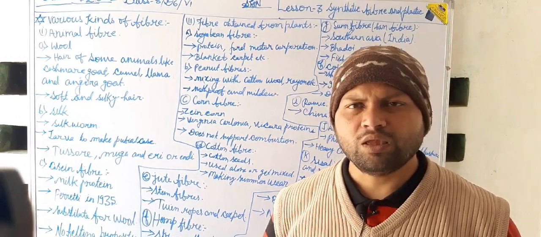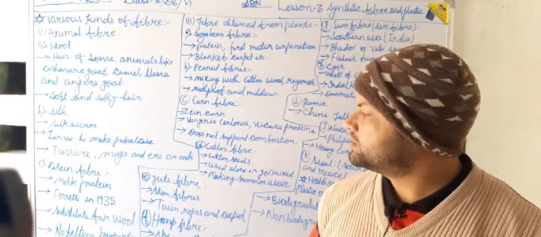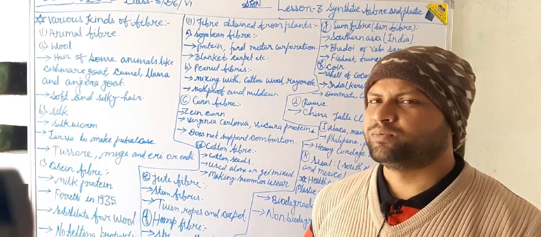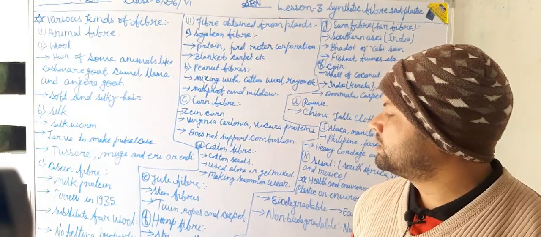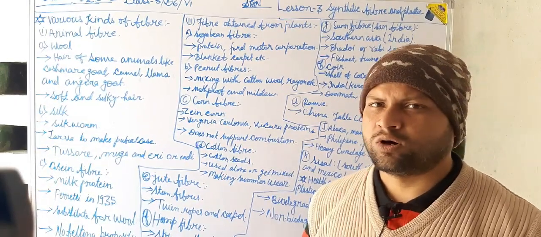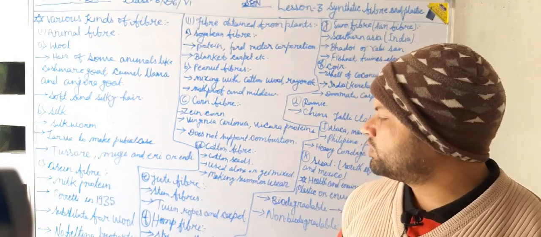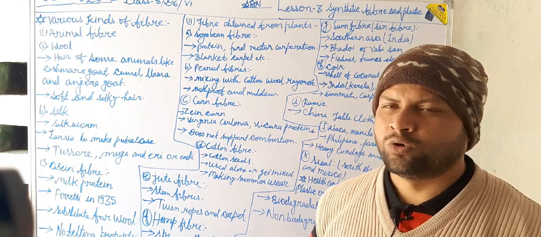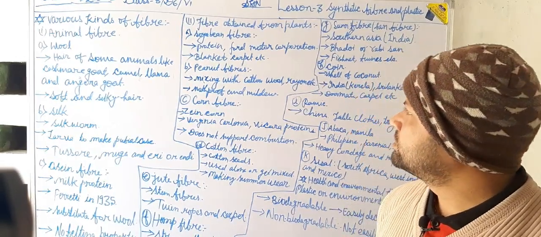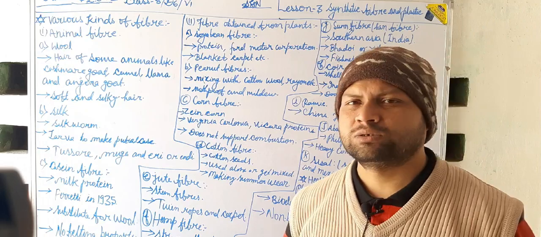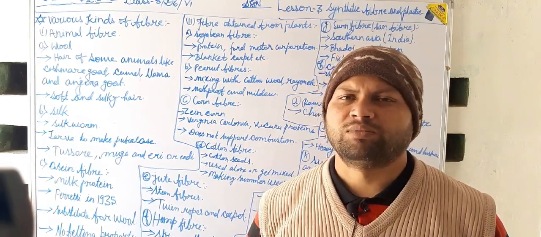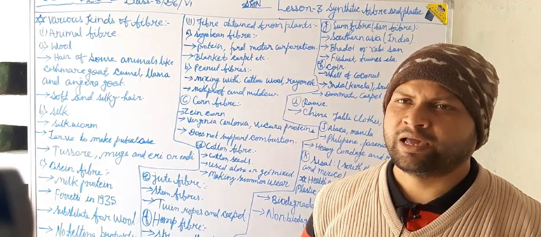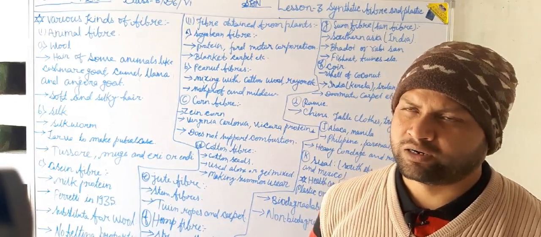Now another type of fiber is casein fiber. Casein fiber is obtained from milk proteins. It is used as a substitute for wool because of its no-felting property. So these are the fibers obtained from animals and are very useful for us in our daily life to give us more comfort.